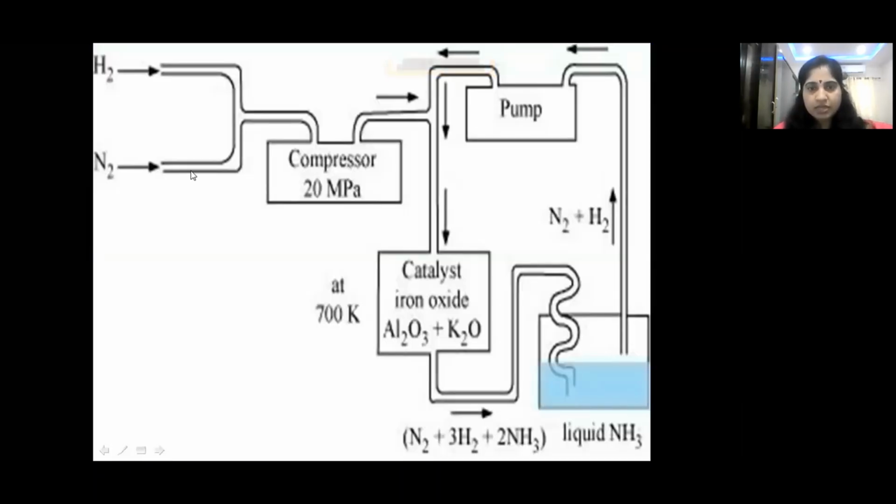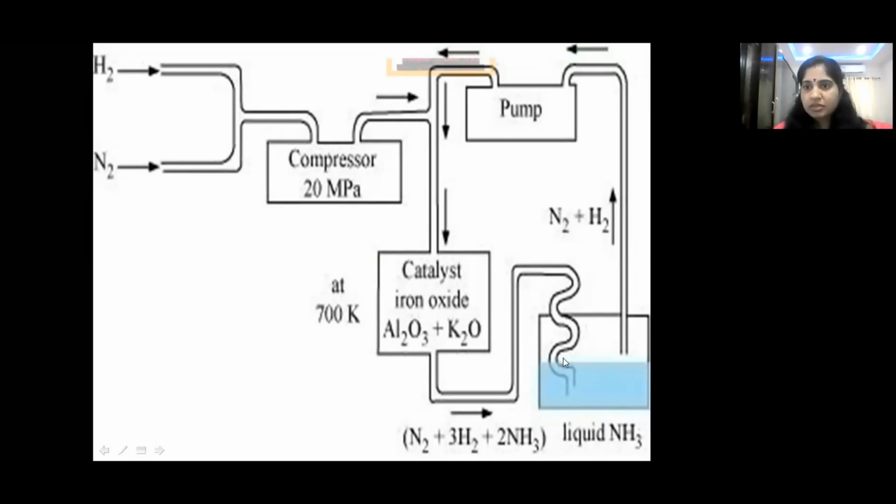Hydrogen and nitrogen are passed through the compressor, which maintains 200 atmospheric pressure. This compressed gas is passed through the catalyst chamber, which contains iron oxide along with aluminium oxide and potassium oxide. The chamber is maintained at 700 Kelvin. Nitrogen and hydrogen combine to form ammonia, and the liquid ammonia is passed out like this.